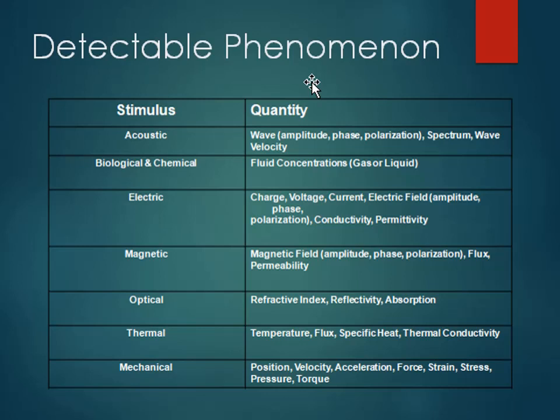There are certain detectable phenomena that depend upon the stimulus. If you are going to measure acoustic signals, then what kind of quantity are you going to measure? You are measuring the wave. But in the case of a wave, what actual parameter are you going to measure? The amplitude of the wave, phase, polarization, spectrum, wave velocity, etc. And likewise, other stimuli like biological and chemical, electrical, magnetic, optical, thermal, mechanical, all these stimuli can also be measured and their respective parameters are measured.